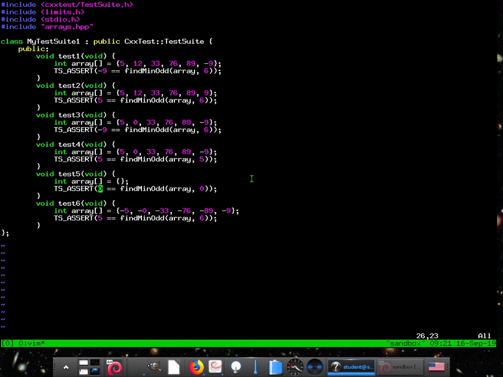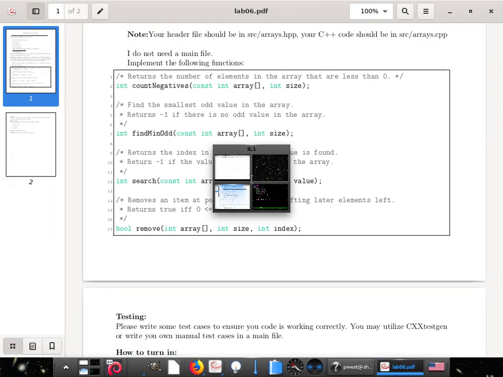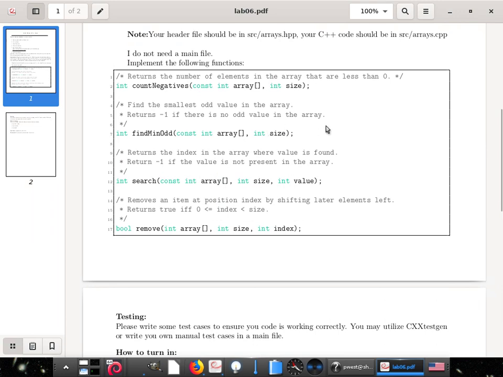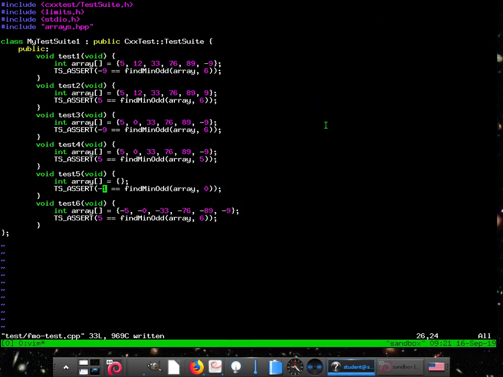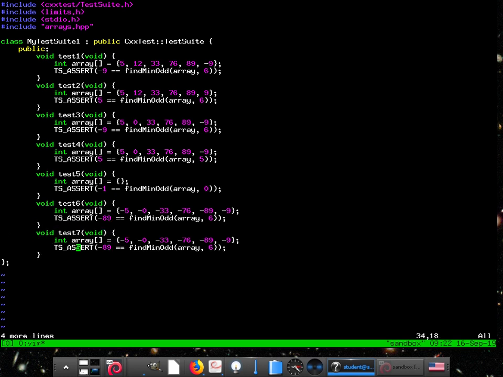Okay, and then yes, you said that the value here has to be -1. Why is it -1? Because it returns -1 if there's no odd value in the array. Are there any odd values in that array? Nope. So -1 has to be the answer. And how about the minimum here? -89. All right, now if you look at this, there's really one more test you should have, and that's if they're all evens.